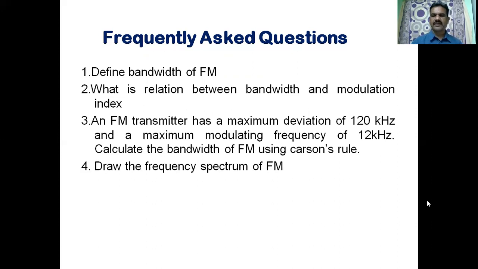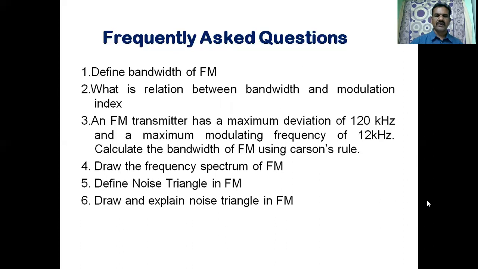Draw the frequency spectrum of FM. Frequency spectrum of FM contains carrier and a number of sidebands. The number of sidebands depends upon the modulation index. Define noise triangle. What is noise triangle in FM? Draw and explain the noise triangle in FM. So you must be able to answer all these questions.